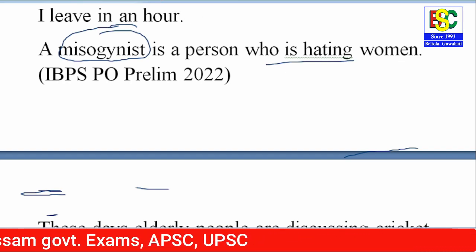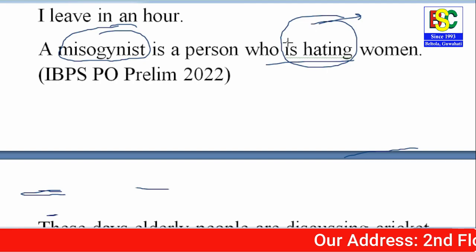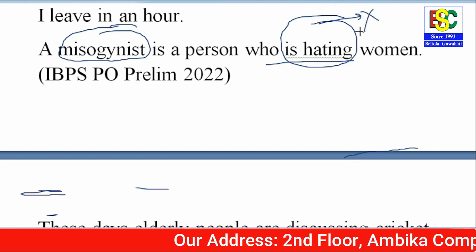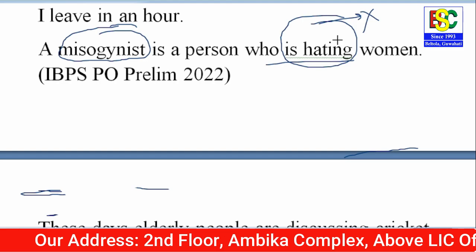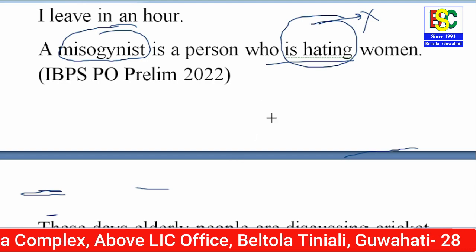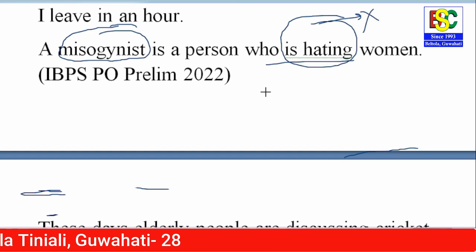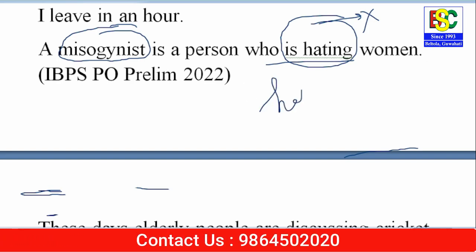Therefore यहाँ पे जो present continuous tense use किया गया है, who is hating is present continuous, right? So that is wrong. Since it's a factual statement, we have to use the present indefinite or the simple present tense here. So the mistake is in this part. A misogynist is a person who hates women, not who is hating women, who hates women.